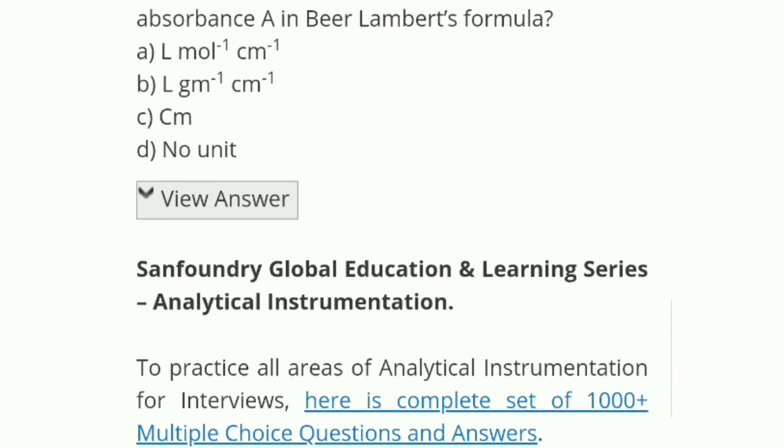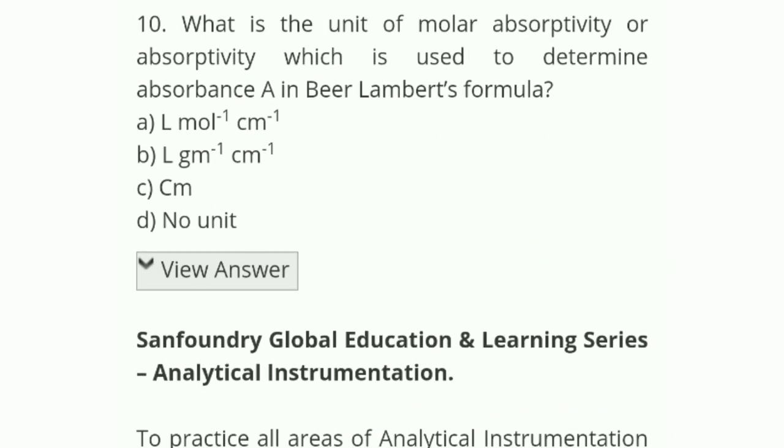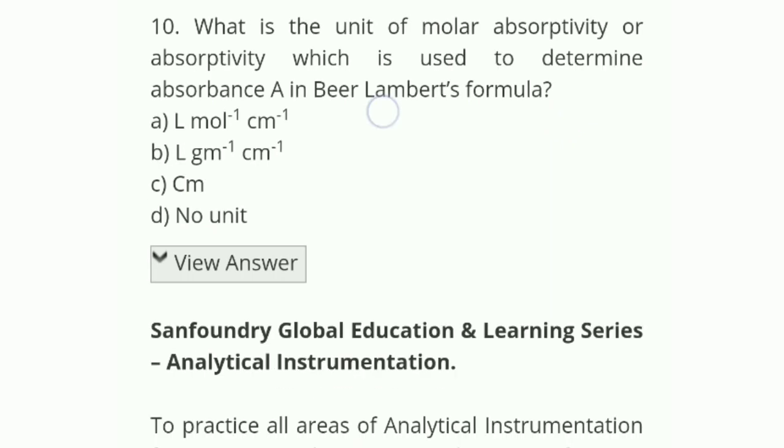Now the last question of this video: what is the unit of molar absorptivity, or absorptivity, which is used to determine absorbance A in the Beer-Lambert formula? The options are L mole inverse cm inverse, L gm inverse cm inverse, cm, or no unit.